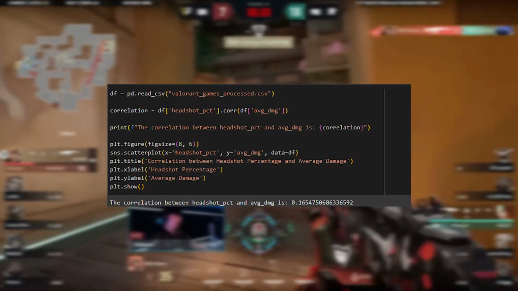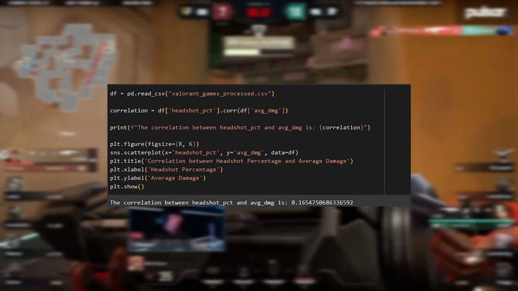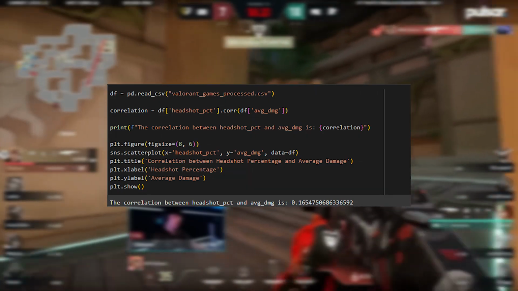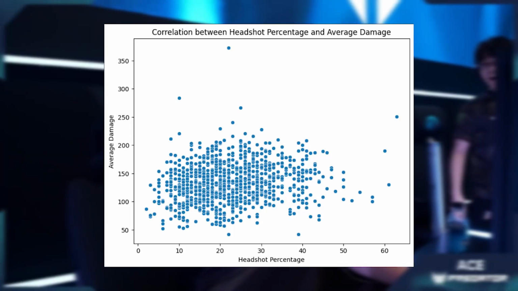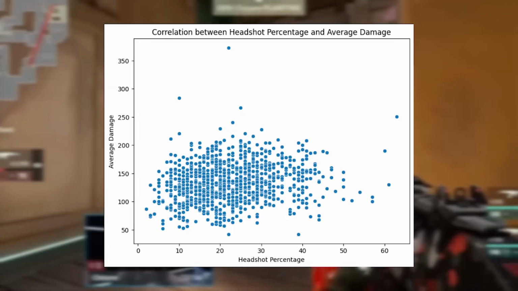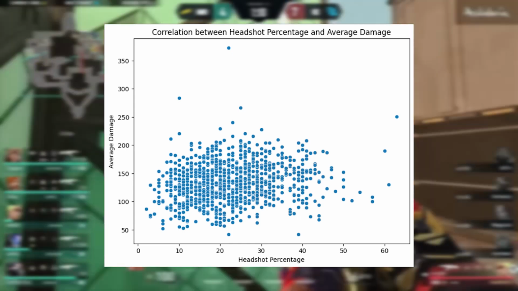To find the correlation between percentage of headshots hit and the average damage done, we created a scatter plot to visualize the relationship. This graph shows the correlation between the average damage done and the percentage of headshot.